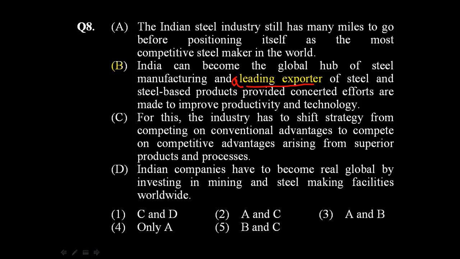Now let us look at C. C says, for this the industry has to shift strategy from competing on conventional advantages to compete on competitive advantages arising from superior products and processes. Now here also there is an error. Now if you look at this part, from competing on conventional advantages to compete, don't you think that's an error?